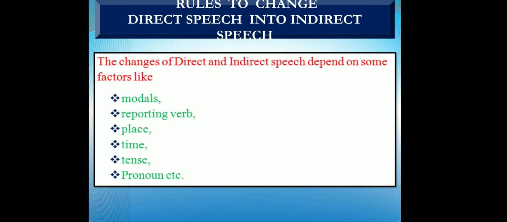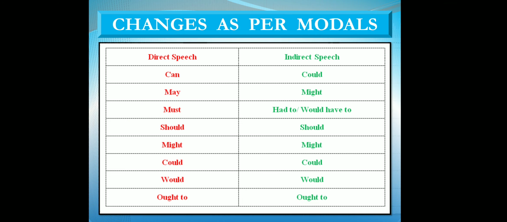There are many changes when we transform a sentence of direct speech into indirect speech. The changes are we need to change the modals, reporting verb, place, time, tense, and pronoun. Here is a chart of how we change the modals.